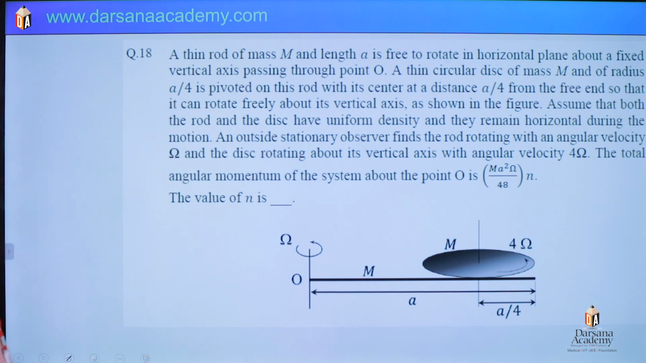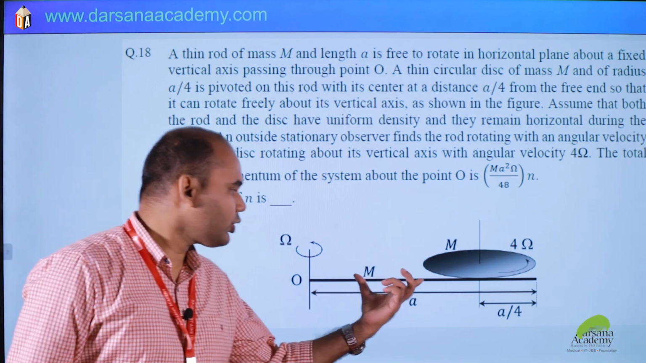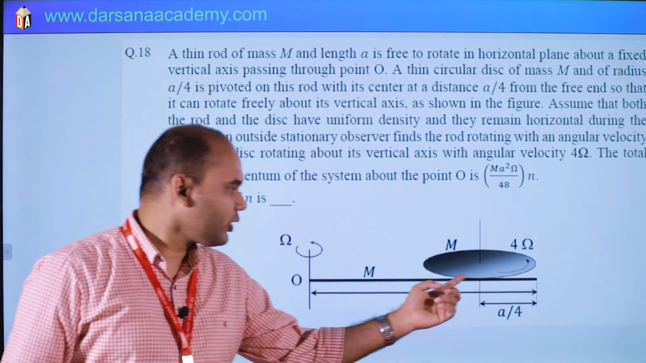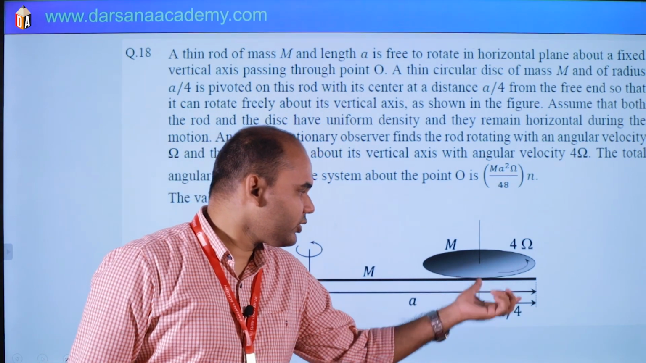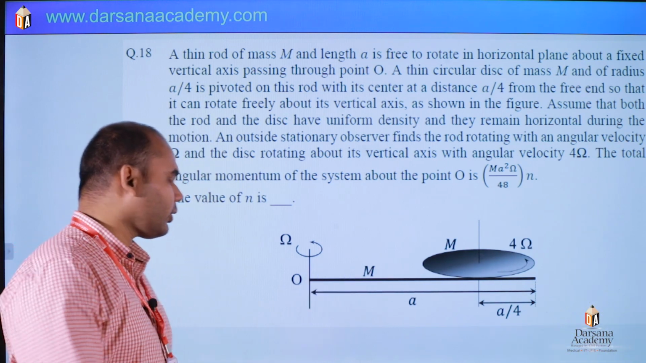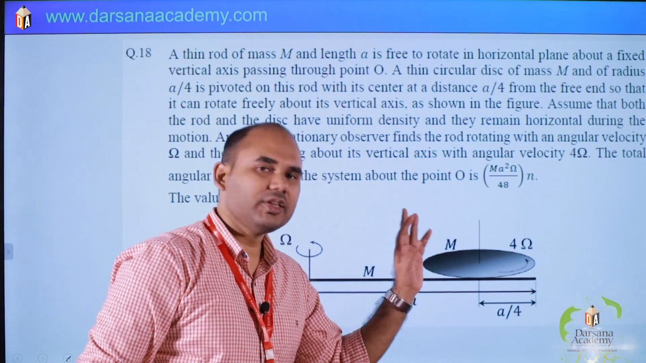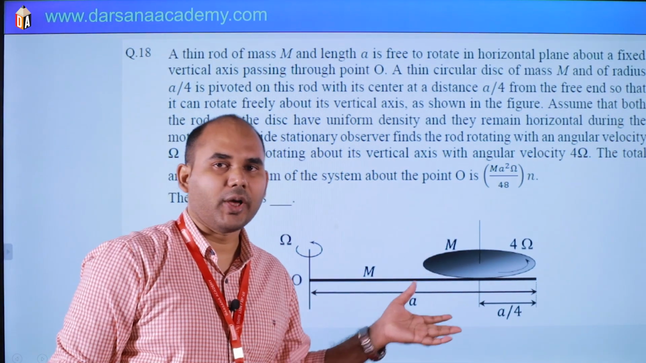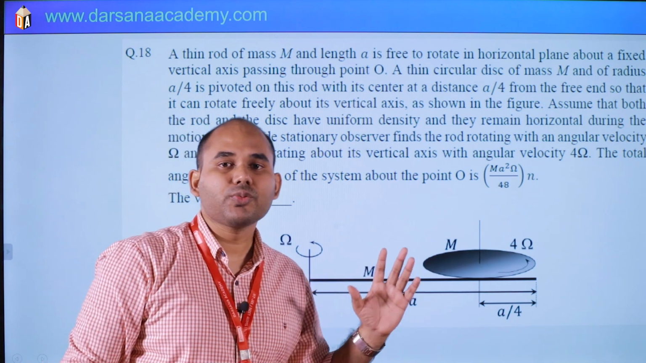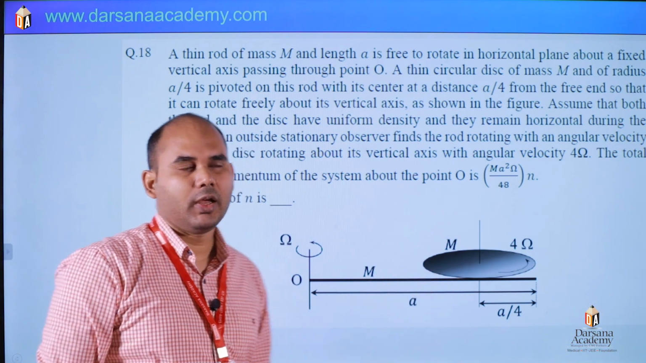Next. This question is based on what? You have to find angular momentum. Here this is a rod having mass m and a disk also having mass m. But the location of the disk is what? The center of the disk is at 3a by 4 from this point O. This rod is rotating with omega and this disk is rotating about its center of mass with 4 omega, and it is given in the question both are rotating, omega and 4 omega, with respect to ground. So you don't have to bother about relative concept here.